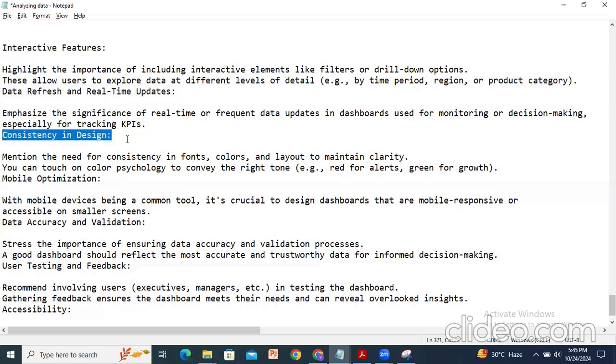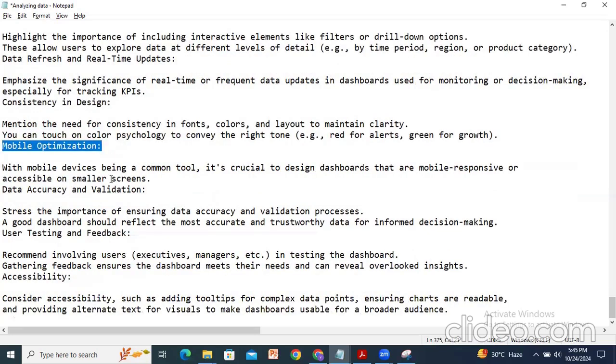And next, consistency in design. For consistency in design, mention the need for consistency in fonts, colors, and layout to maintain clarity. And you can touch on color psychology to convey the right tone, for example red for alerts, green for growth, etc. And mobile optimization.